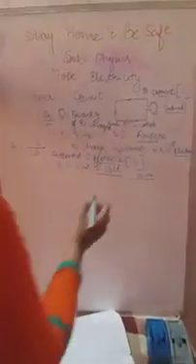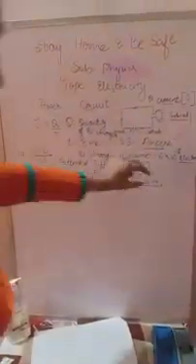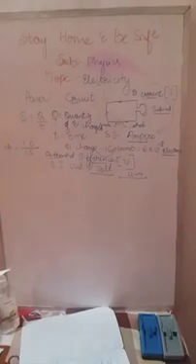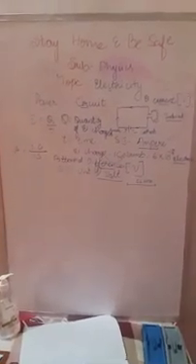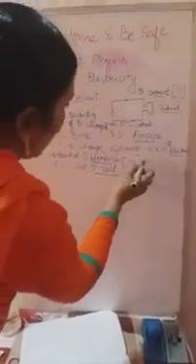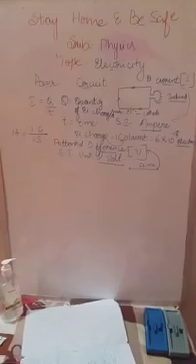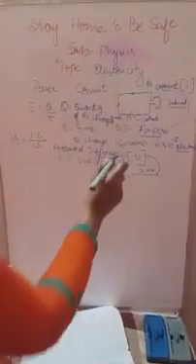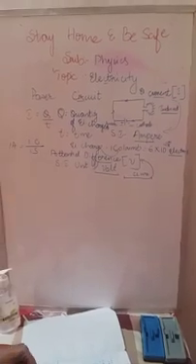The difference between the two ends, whether you take a long wire or a short wire, is called the potential difference, and its SI unit is called the volt.